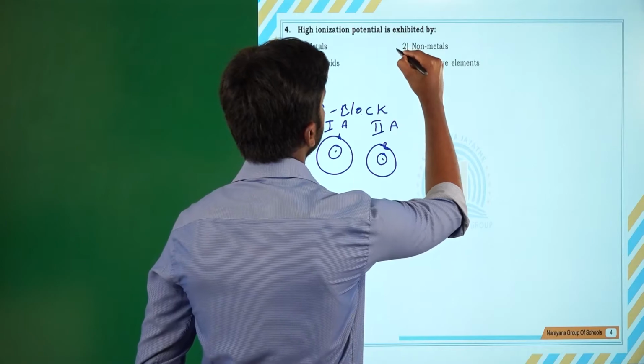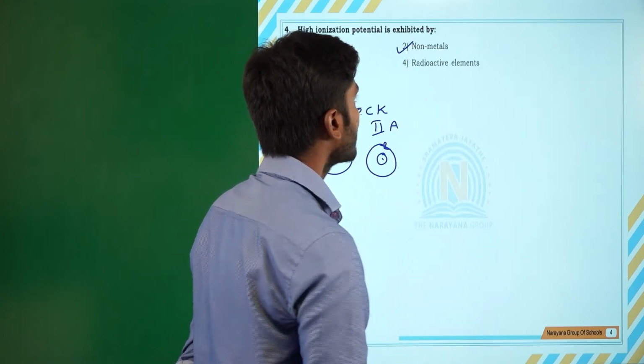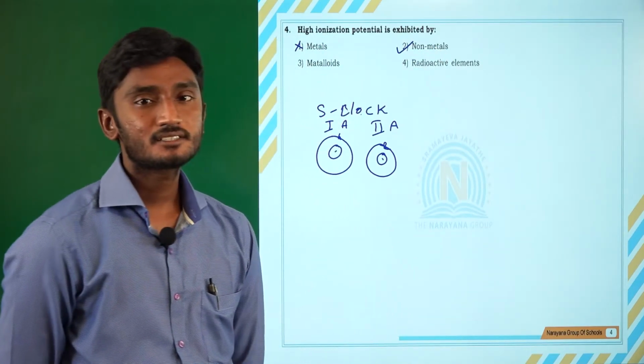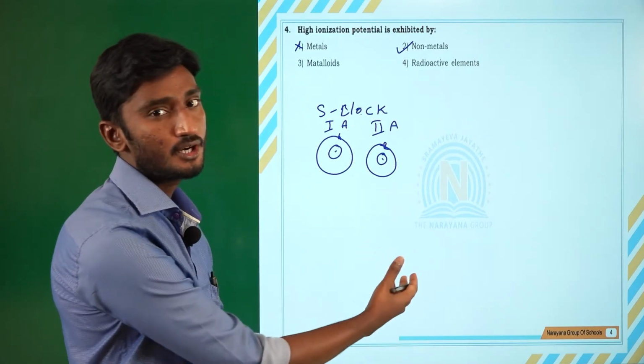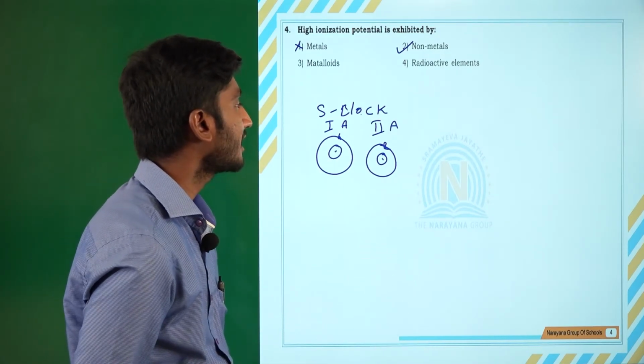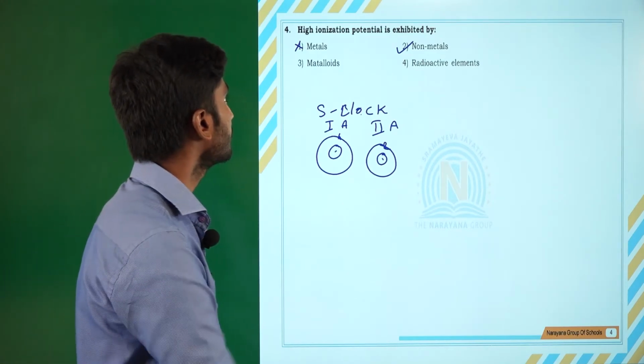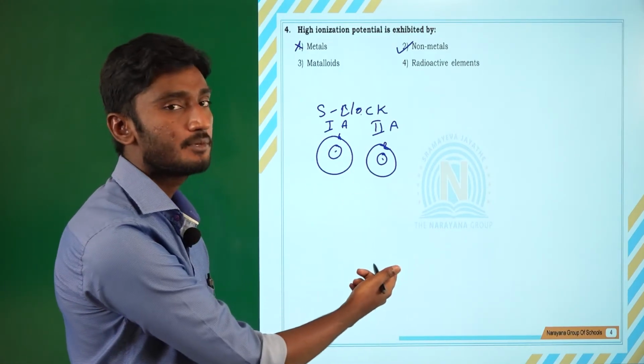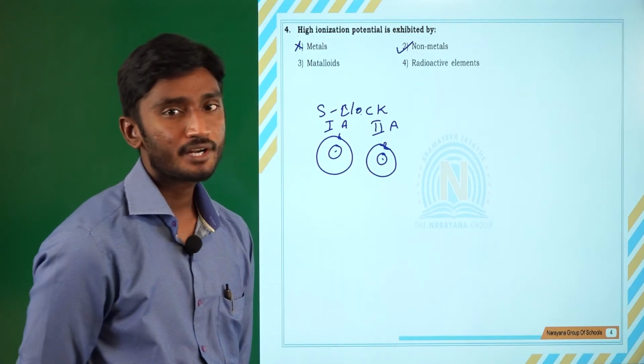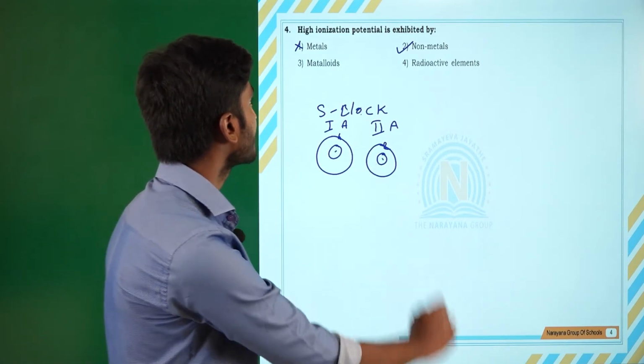Non-metals. Most of the non-metals are p block elements. p block elements always try to gain electrons, not lose electrons. So to remove an electron from p block elements, it requires more energy. That's why option 2 is correct.